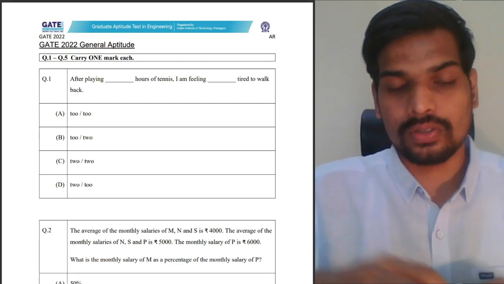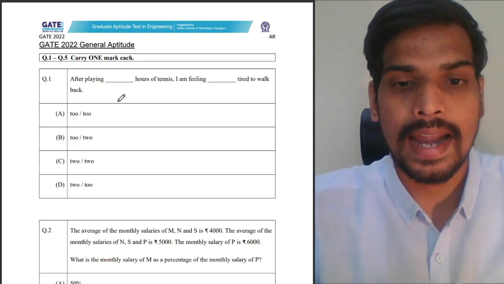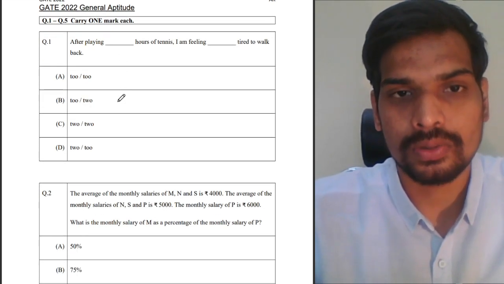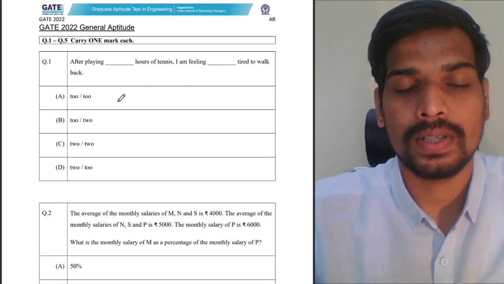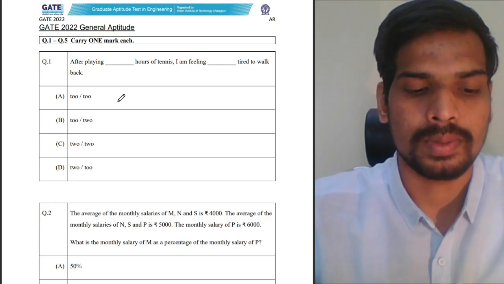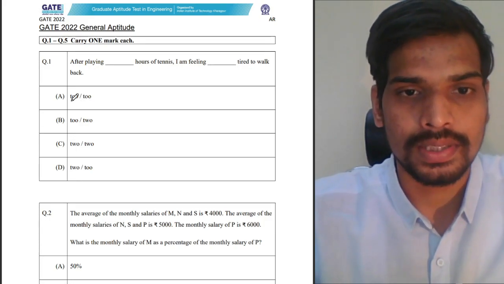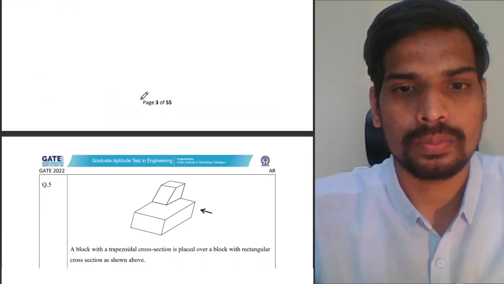And before I start with the solution again, in this video we'll be discussing the solutions of common part and the architecture part, that is part A and part B1. I'll be skipping through the general aptitude. A few observations of this question paper of GATE 2022 architecture and planning question paper. Like always, general aptitude was very simple. It was easy to score well in the general aptitude part.